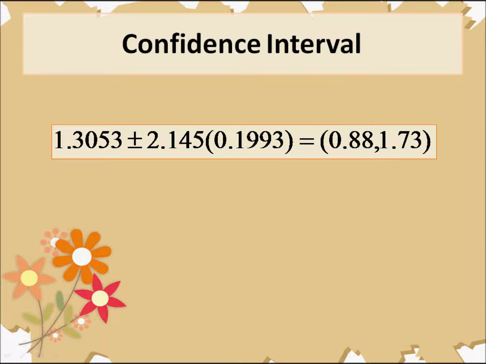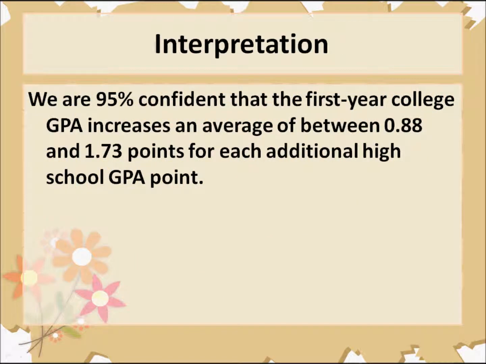Now with that, I can interpret. We are 95% confident that the first-year college GPA increases an average of between 0.88 and 1.73 points for each additional high school GPA point.